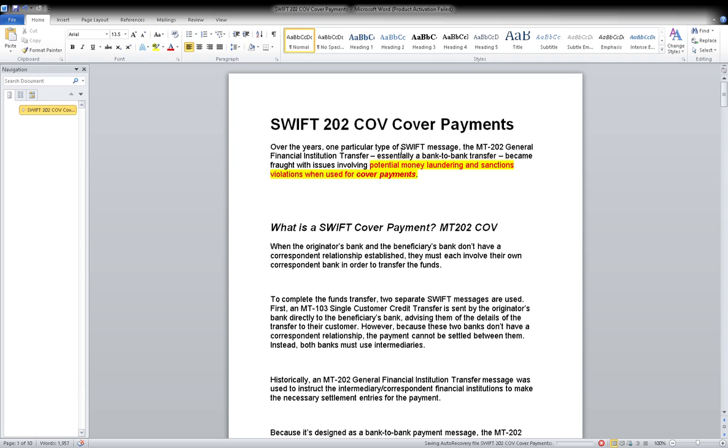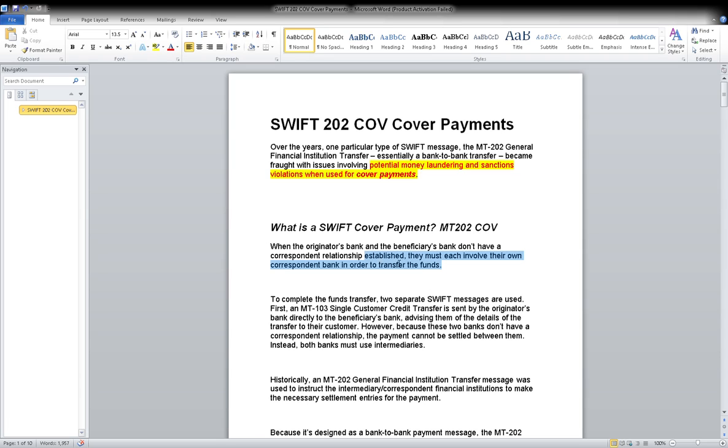We are using MT202 COV because of money laundering and sanction violation when used for cover payment. Now, what is a SWIFT cover payment, MT202 COV? Yesterday we saw it. When the originator bank and the beneficiary bank don't have an established correspondent relationship, they must each involve their own correspondent bank in order to transfer the funds.